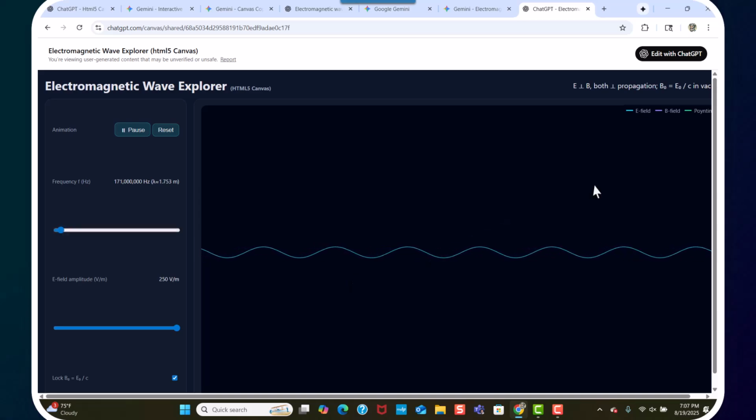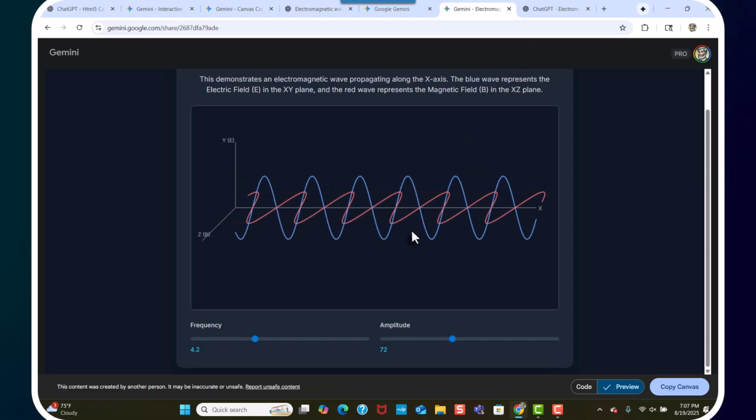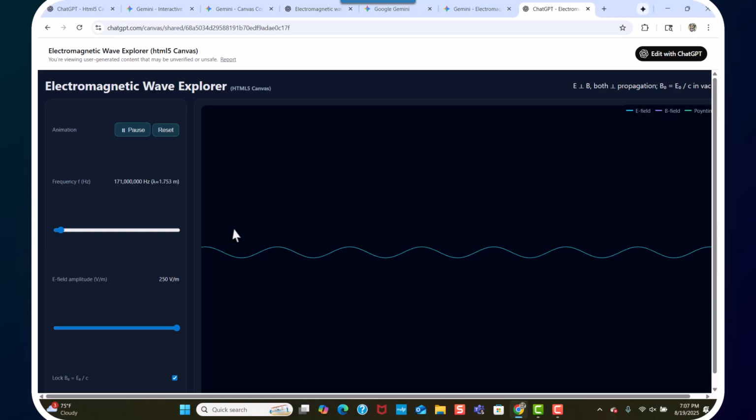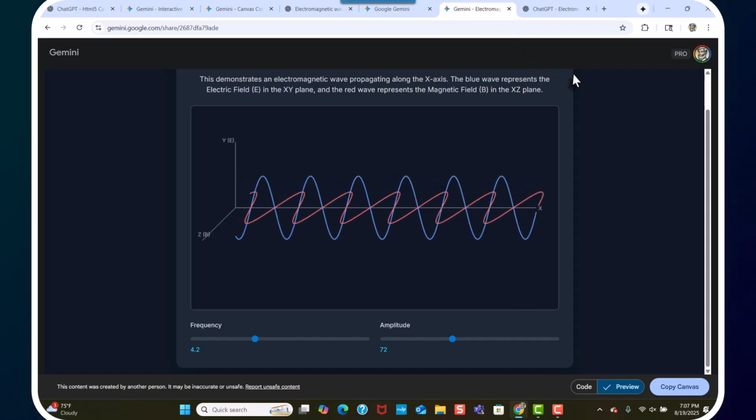All right. So that's it. So that's all I did. I put those simple one sentence prompts in. This is what I got from Gemini, which I think is more like student appropriate for a classroom. And this is from ChatGPT5, which I think I would need to work with more iterations, more explanations to fix things. Gemini seems to get it right off the bat. Simple fixes. This runs a lot smoother than ChatGPT5.